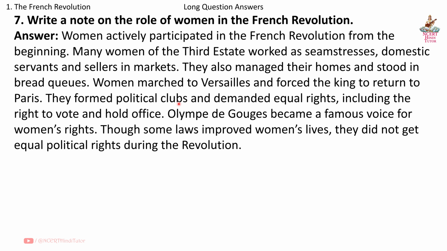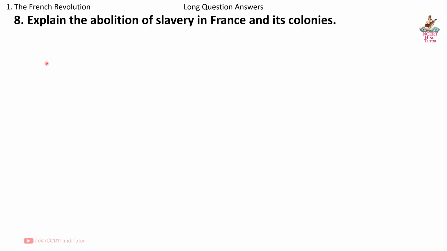They formed political clubs and demanded equal rights, including the right to vote and hold office. Olympe de Gouges became a famous voice for women's rights. Though some laws improved women's lives, they did not get equal political rights during the revolution.